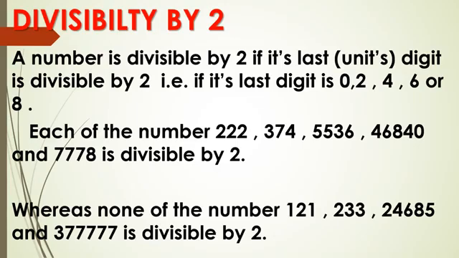So at last the conclusion is a number is divisible by 2 if its ones place digit is divisible by 2. If its ones place digit comes in the table of 2, then only it is divisible by 2. Remember the ones place digit. Don't see the left side digit. Ones place, right hand side digit.